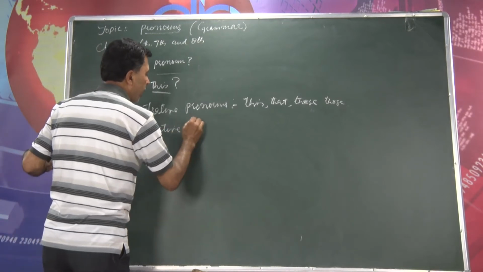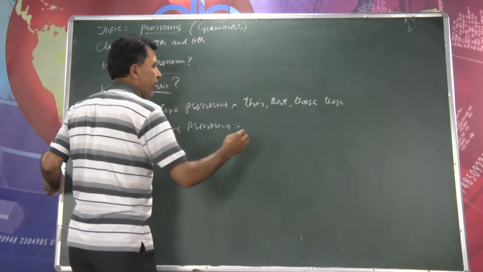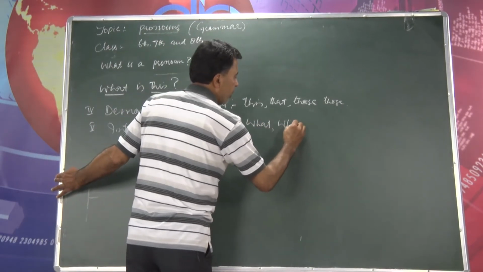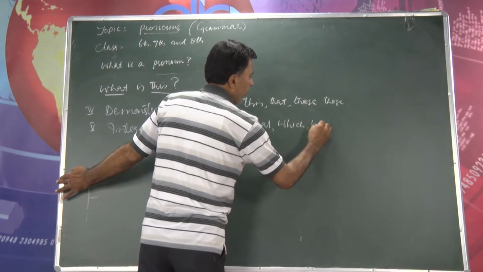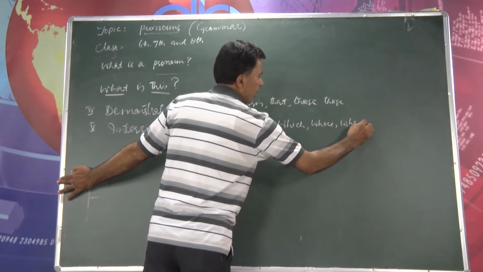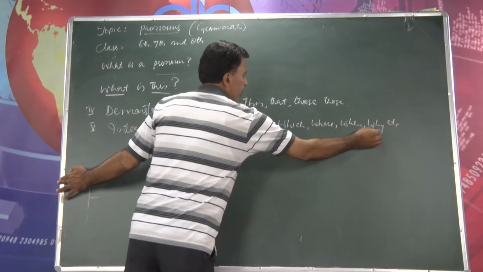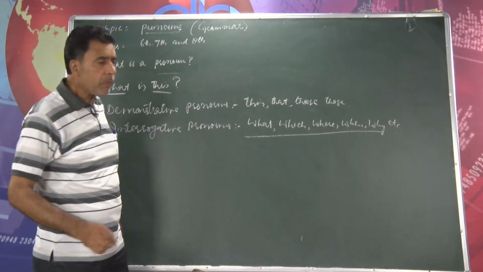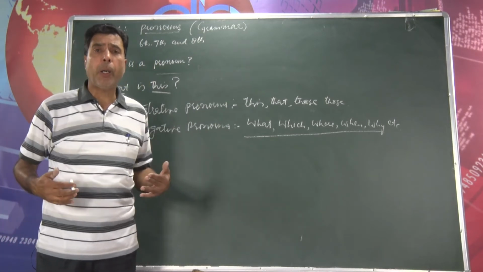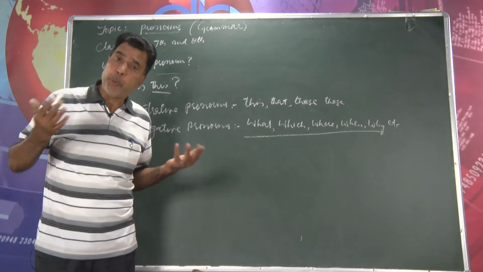Interrogative pronouns. We sometimes use WH words mostly, what, which, where, when, why, etc. These pronouns we use in the beginning of a sentence, and these are question words, and that is why we say interrogative pronouns.